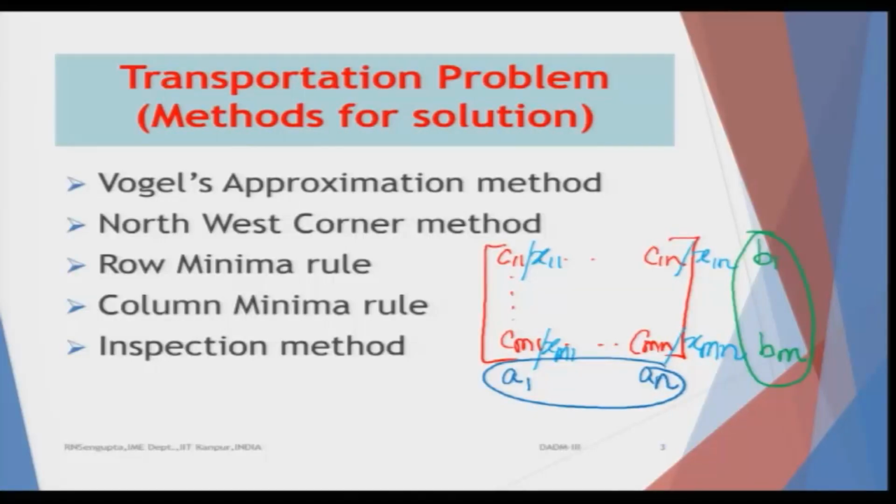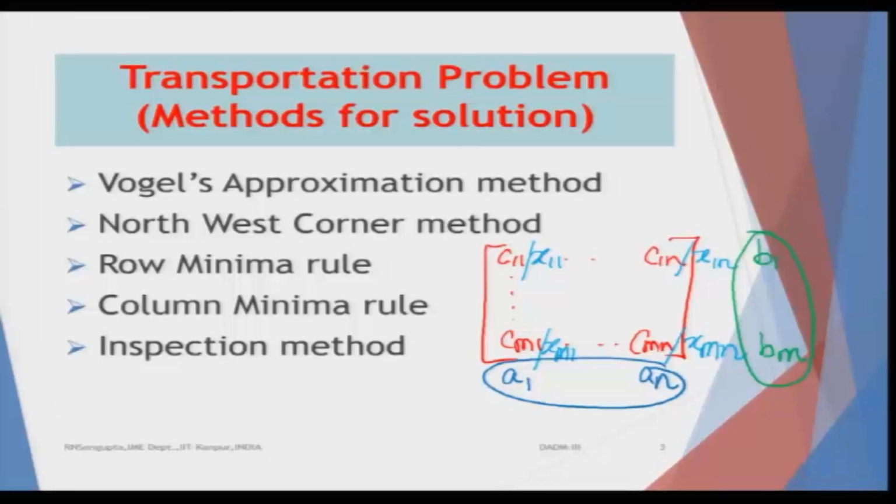First is Vogel's approximation method. The second one is the northwest corner method. The northwest corner method means that we start at a particular point. In the coordinate system, north goes up, south goes down, and east and west are correspondingly given. So we start from the left topmost corner and follow a policy for how the allocation would be done.